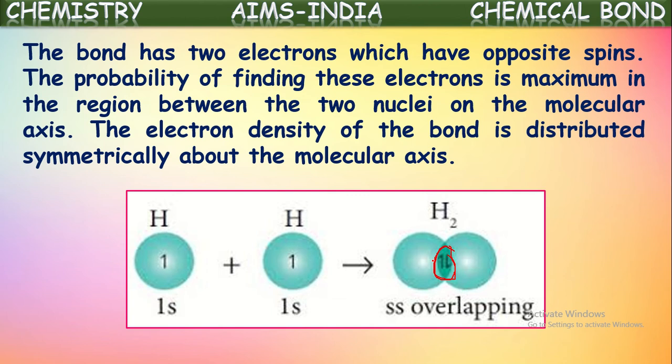Immediately these two single electrons will be paired with opposite spins. One will be with the clockwise spin, the other with the anti-clockwise spin. So the probability of finding these two electrons will be maximum in between these two hydrogen atoms, on their axis of nuclei. And hence a sigma bond is formed between these two. Okay, this is called s-s overlapping.